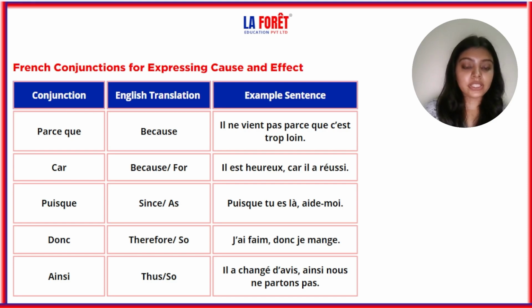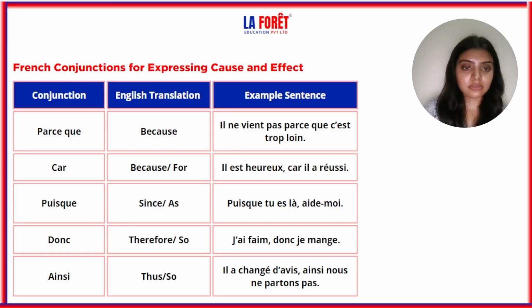Now, next is donc. Donc is therefore or so. J'ai faim, donc je mange. Now, what's the cause here? J'ai faim. And what will be the effect? Je mange. I'm hungry, so I'm eating. So that's the effect. Last is ainsi. Ainsi is thus or so. Il a changé d'avis, ainsi nous ne partons pas. Il a changé d'avis is the cause and its effect is that we are not leaving. So that's how you will be adding conjunctions to express cause and effect.